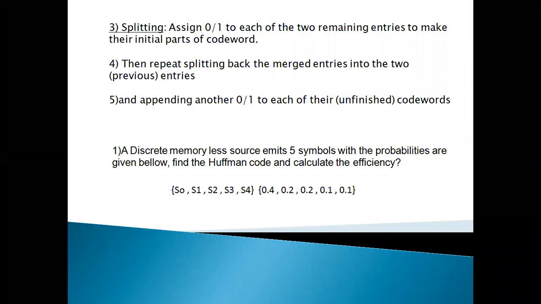So this is the case of the Huffman code. Students, please go through the textbook once. There is a procedure. In the next class, we are going to do problems on the Huffman code. Some example problems are there, and while doing them you will have more clarity on the procedure.